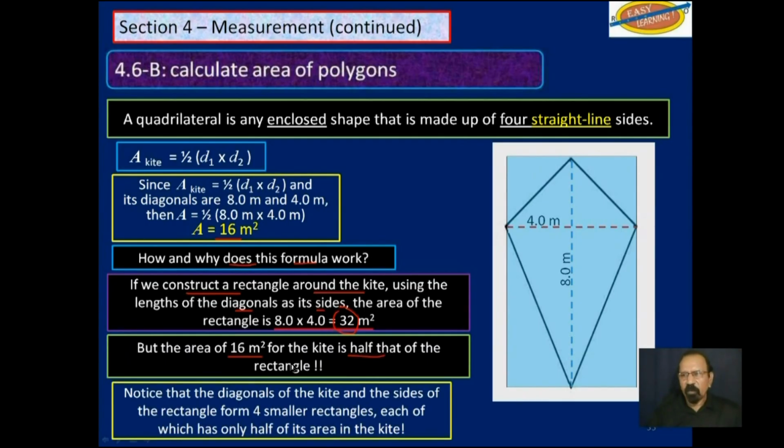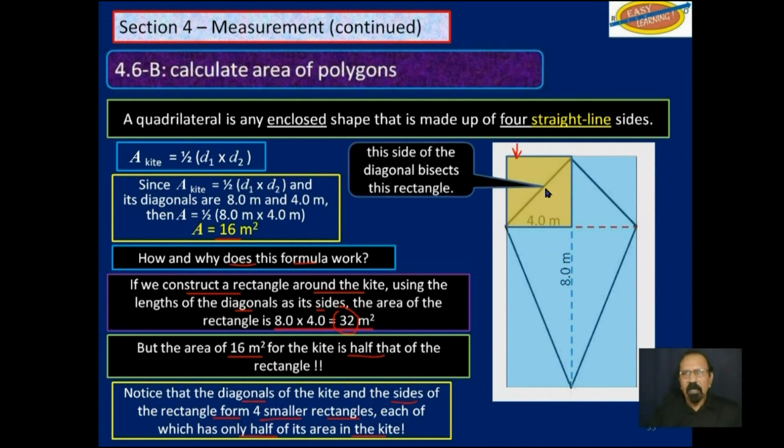So look carefully what is happening here. Notice the diagonals of the kite and the sides of the rectangle, that they form 4 smaller rectangles, each of which is only half of the kite. So look at this first rectangle here. Notice that this diagonal here divides that rectangle. So we are only counting half of that rectangle in the area.